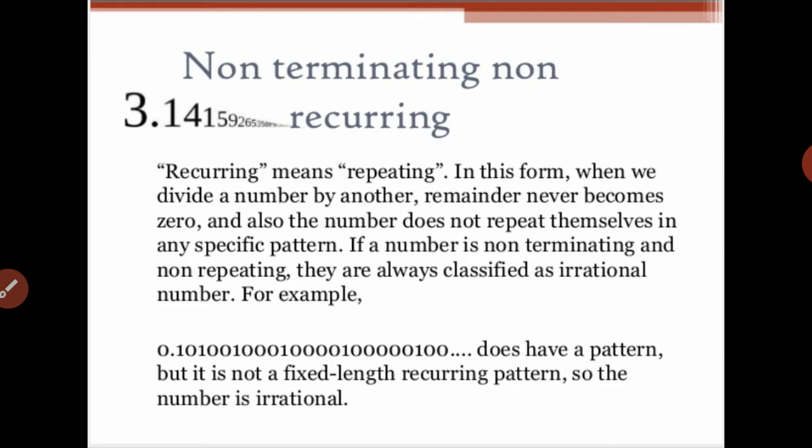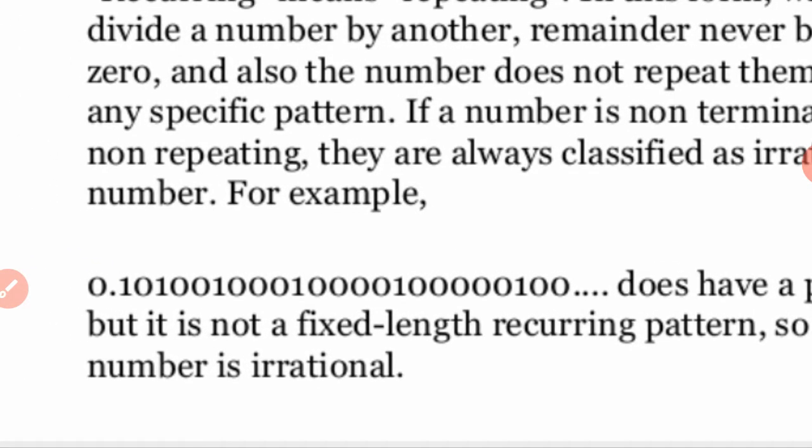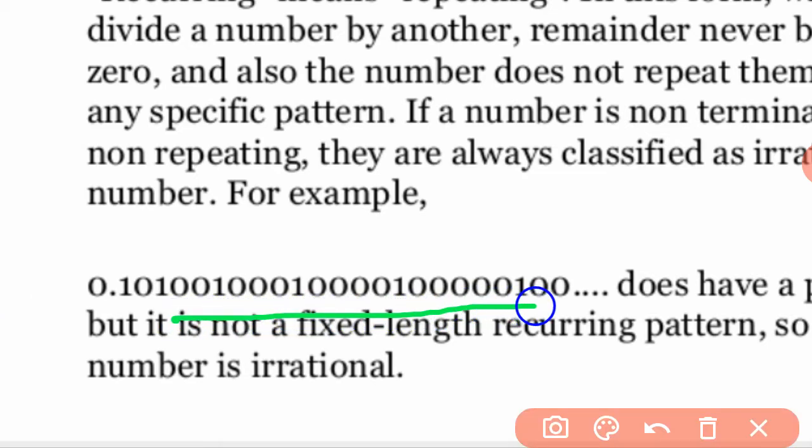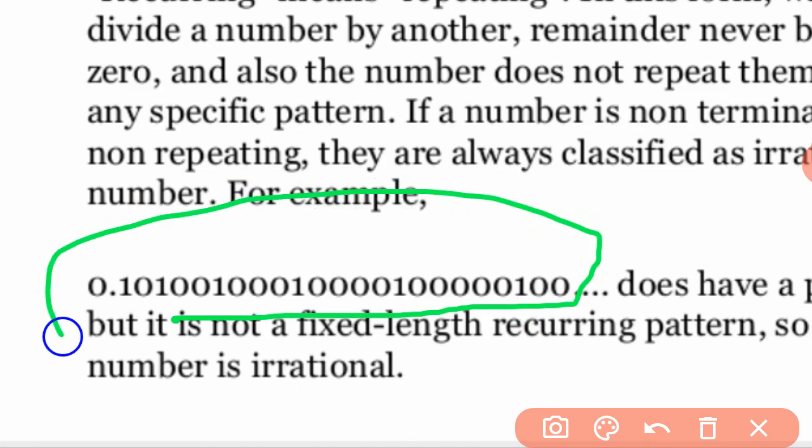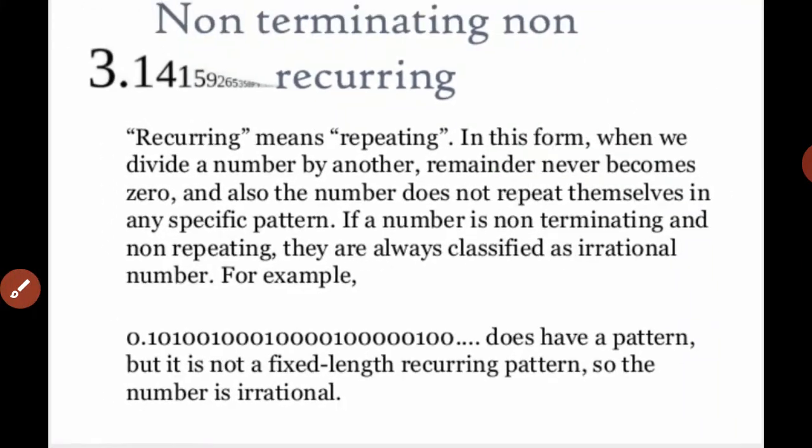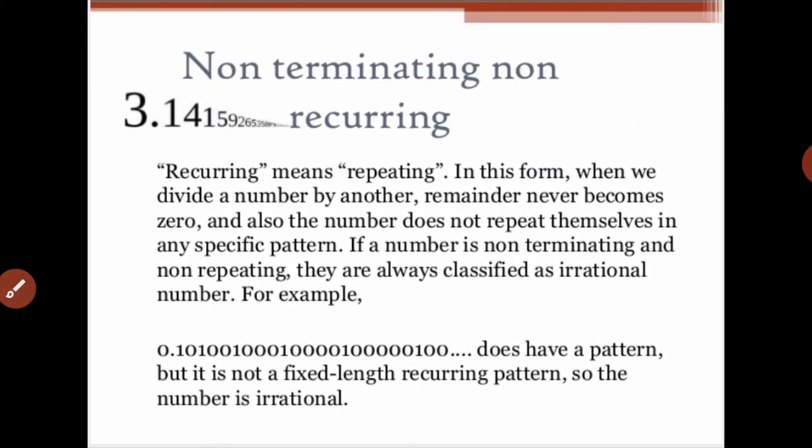For example, these kinds of numbers: 0.10100, then 1000, then 10000, and so on. For these kinds of numbers, the division never ends, and one more thing, the remainder is not equal to 0. So these are non-terminating, non-recurring decimal expansions. In this way you have to also do rationalization of numbers.